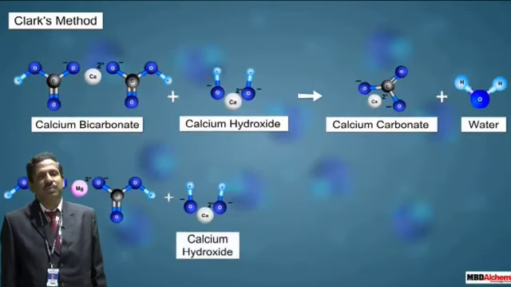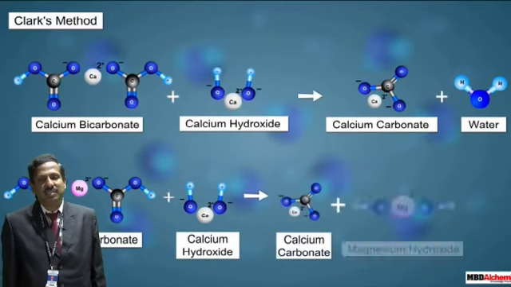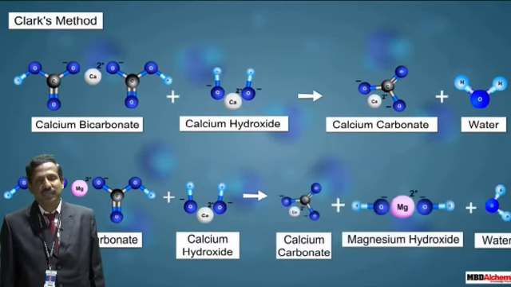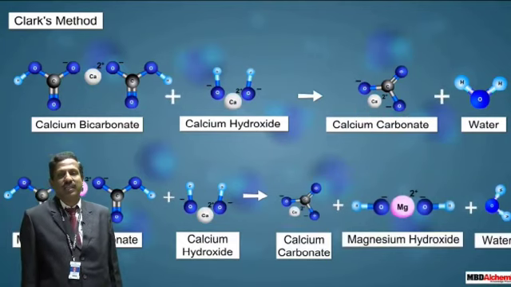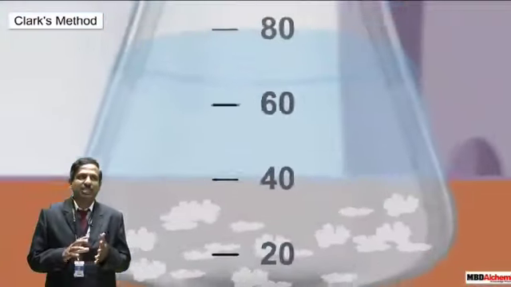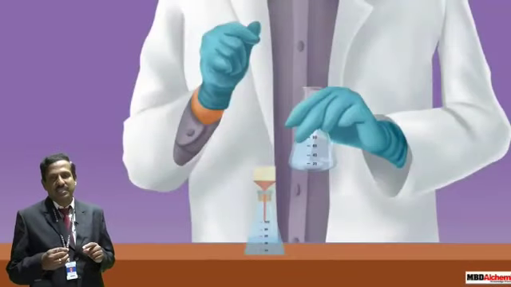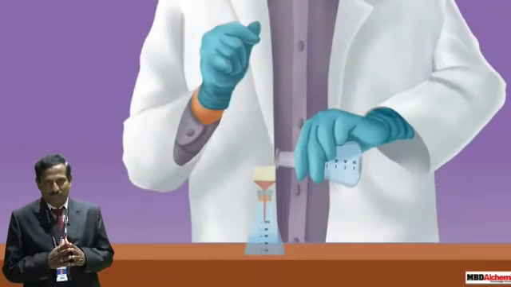Now what do you mean by permanent hardness? Permanent hardness is due to the presence of sulfates, chlorides and nitrates of calcium and magnesium. Why is this word permanent hardness there? It is due to the presence of scales that is present in the water.